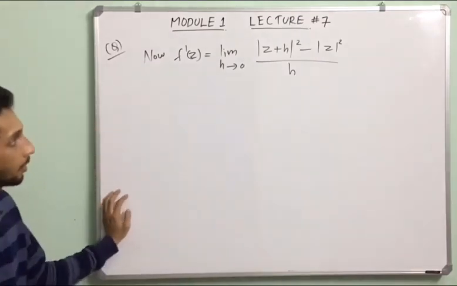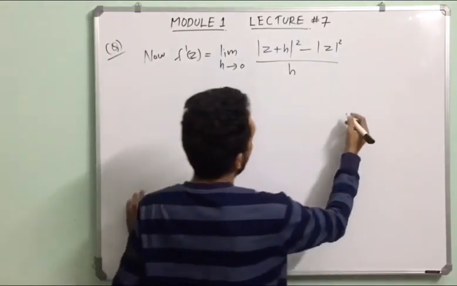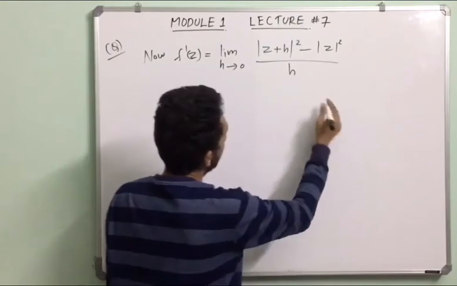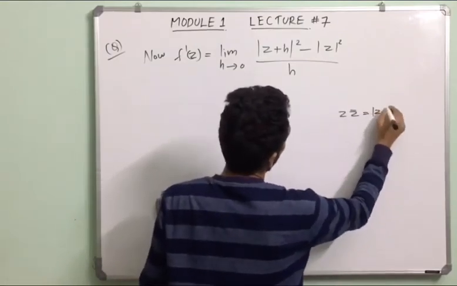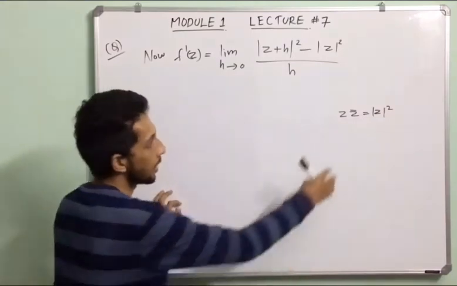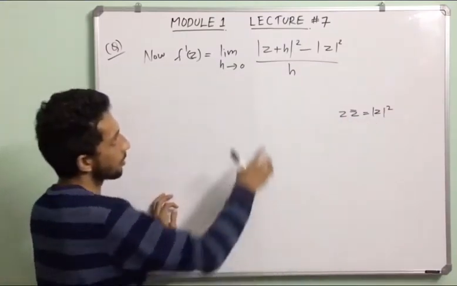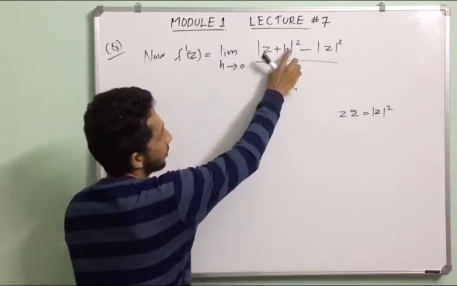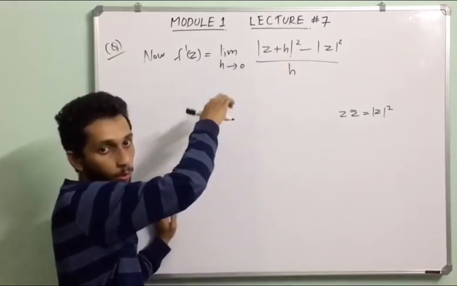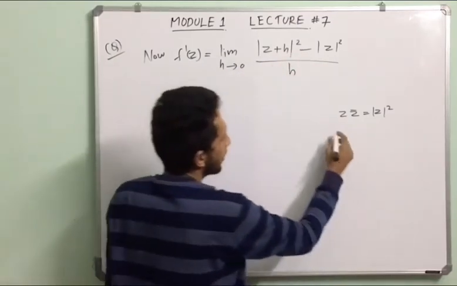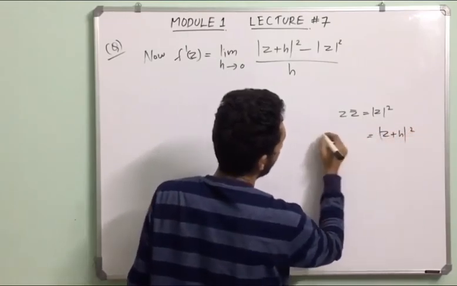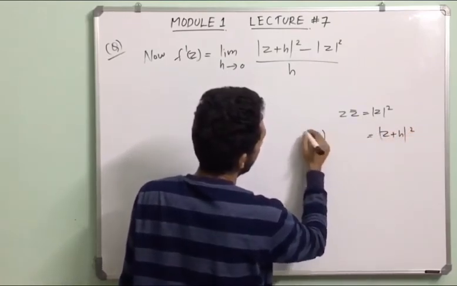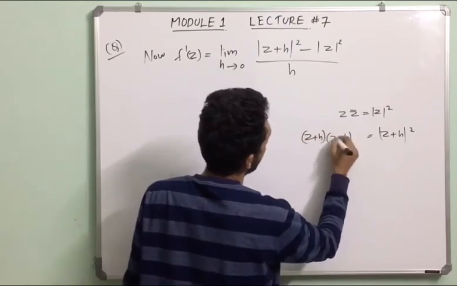Now we use the formula. We know that z bar equals mod z square. So mod z plus h whole square equals z plus h into z plus h whole bar.